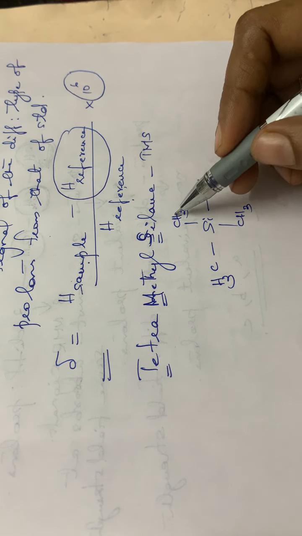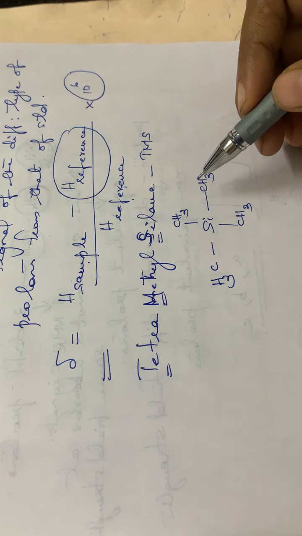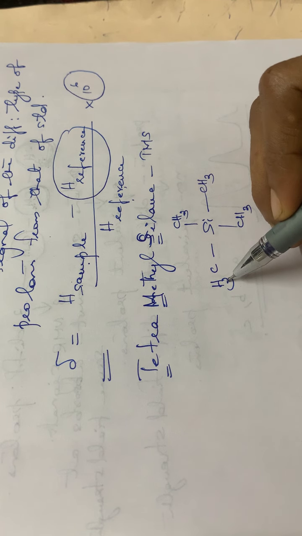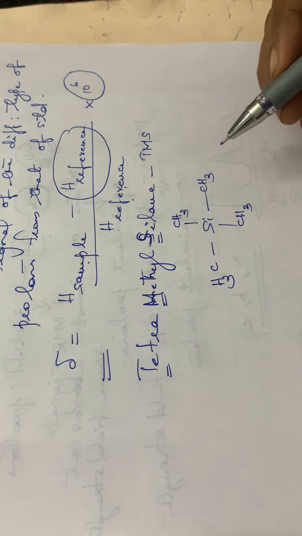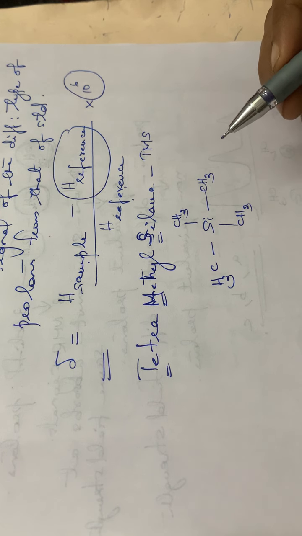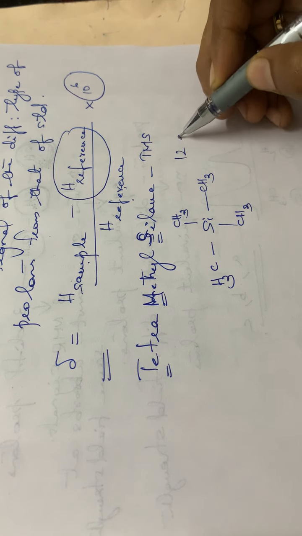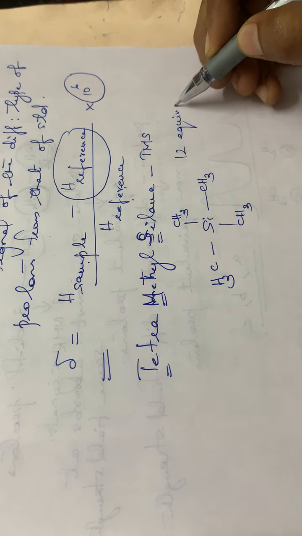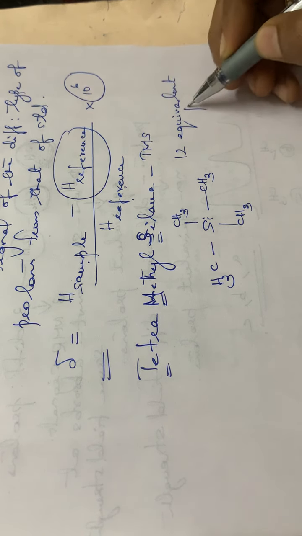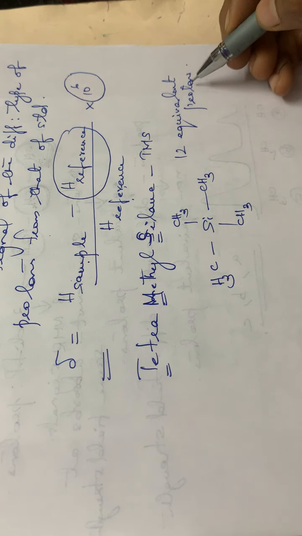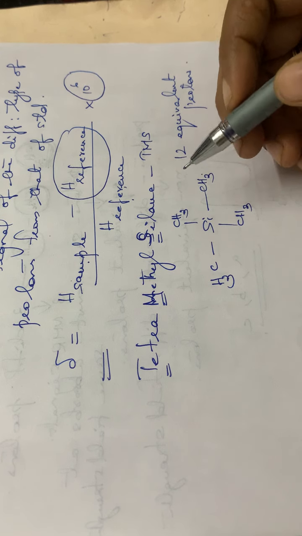See, all the methyl groups are in the same environment, isn't it? See how many protons are there? 3 plus 3 is 6, plus 3 is 9, plus 3 is 12. So a total of 12 protons are there, and all these 12 protons are equivalent. That means they are in the same environment, isn't it?